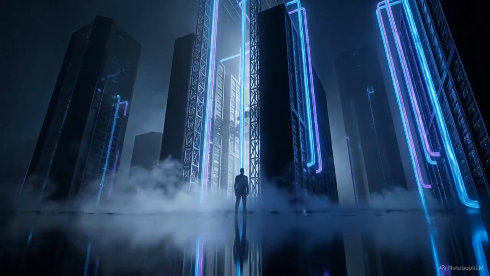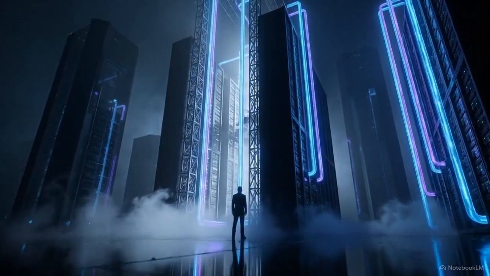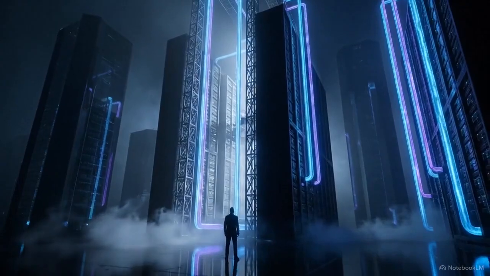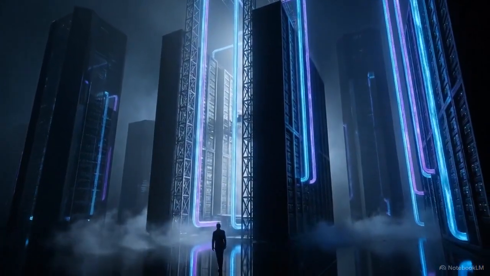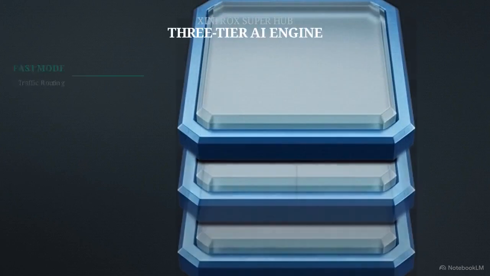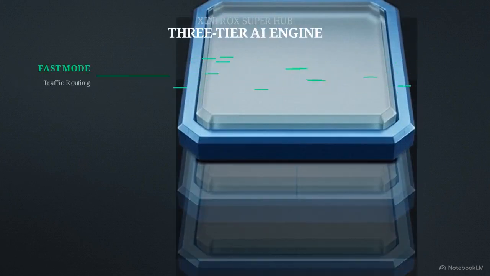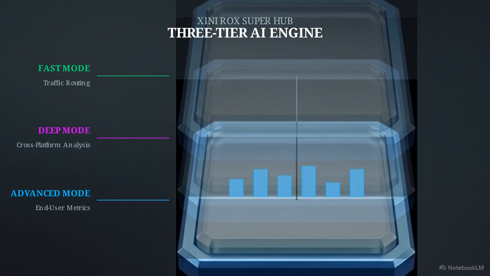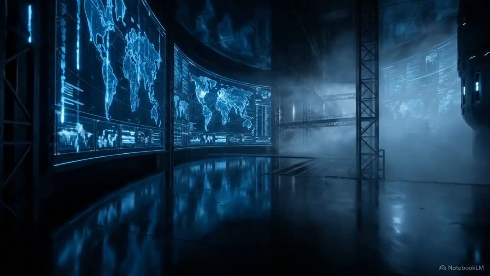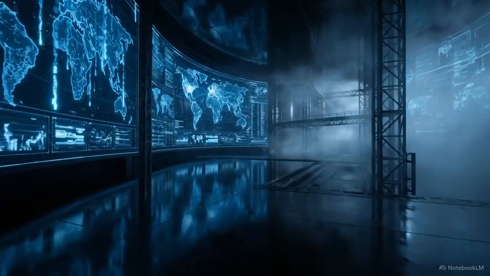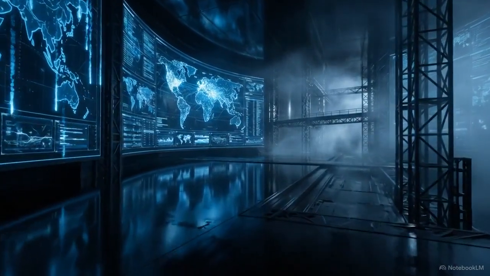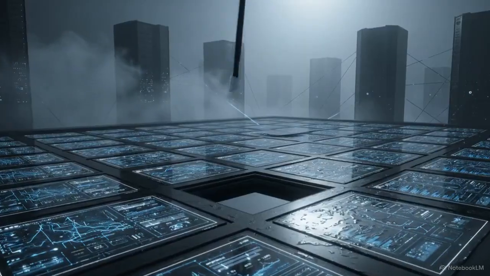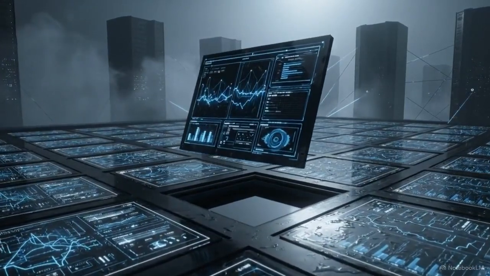Managing this volume of cross-industry data requires AI to act as an execution engine, dynamically handling the flow of information across all platforms. This AI utilizes a specific three-tier processing architecture. A fast mode routes incoming user traffic, a deep mode analyzes cross-platform data, and an advanced mode translates metrics for the end user. This level of automated processing enables the Superhub to manage the entire network as a living command center. The defining characteristic of this architecture is its capacity for scale.